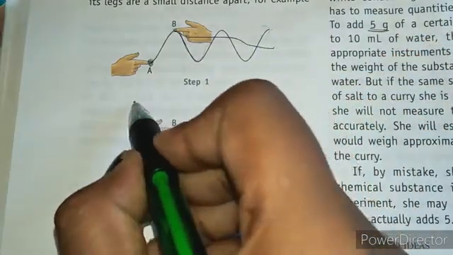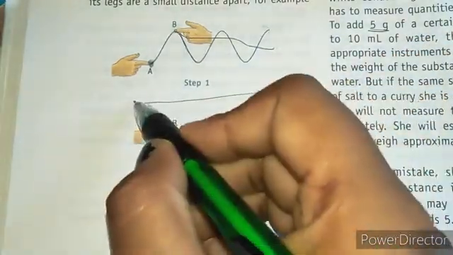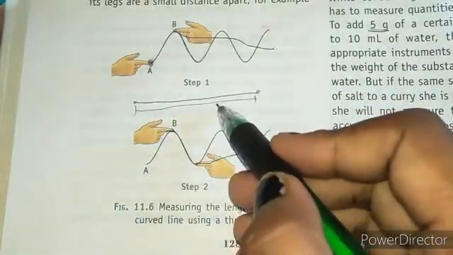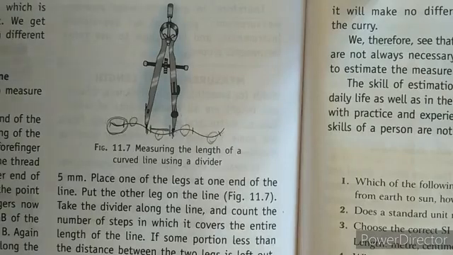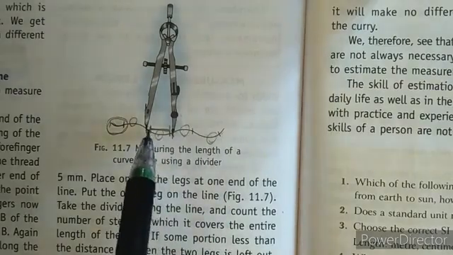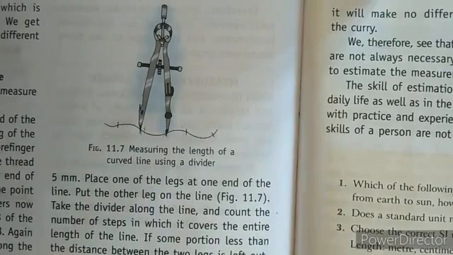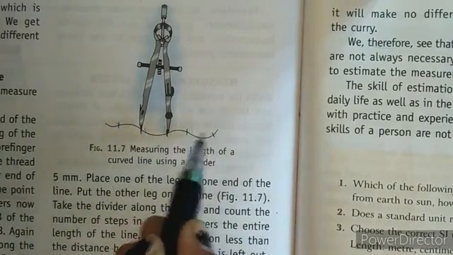Okay, and afterwards the thread can be measured by the scale. And the next method is one in which you just use a divider. Okay, and this divider's length can be measured by the scale. Okay, for example, you have these marks on the thread.